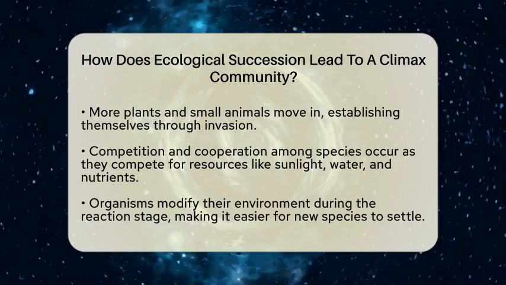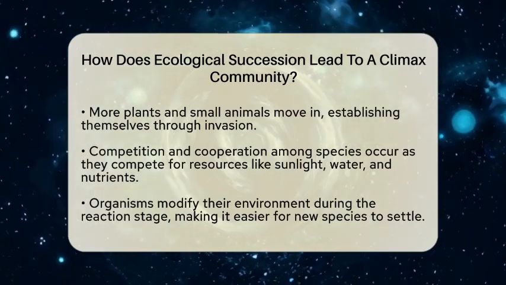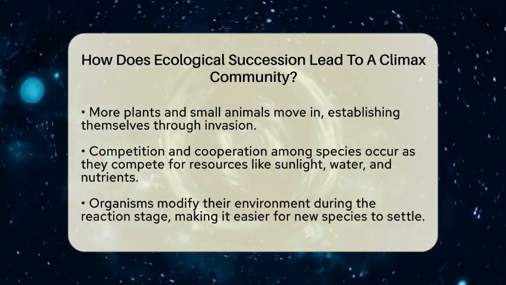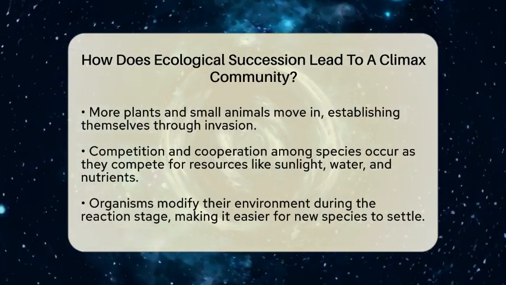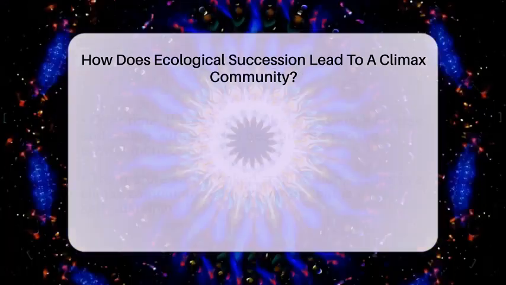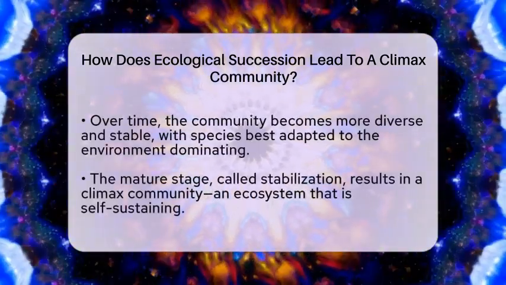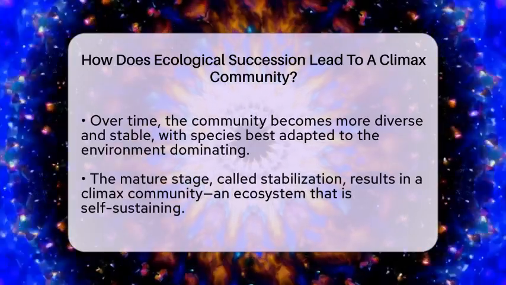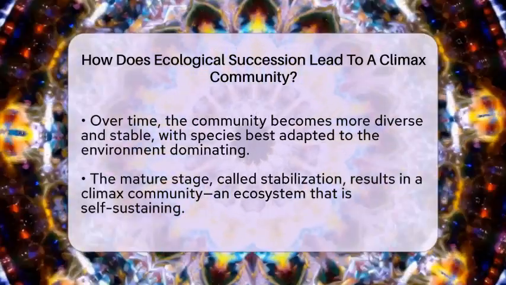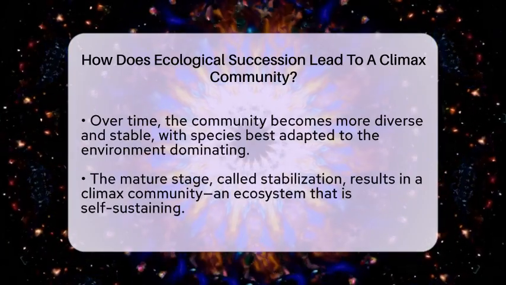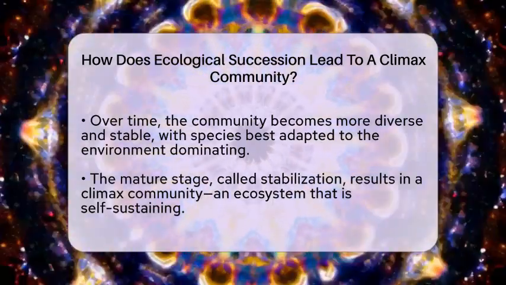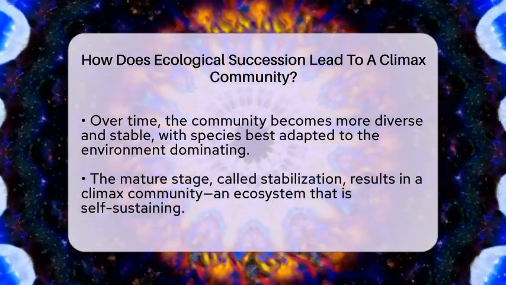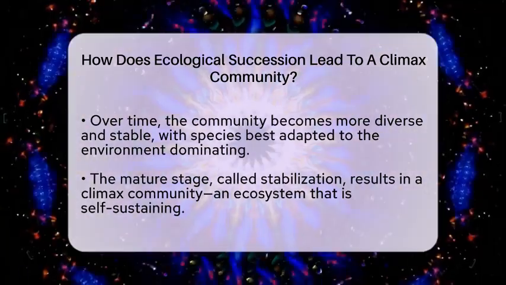During this time, the environment itself changes. For example, plants may enrich the soil with organic matter, or roots might alter moisture levels. This stage is called reaction, where organisms modify their surroundings, making it easier for new species to settle in. Over many years, the community becomes more diverse and stable. The species that dominate are those best adapted to the local climate and conditions. This mature stage is called stabilization, and it leads to what is known as a climax community.